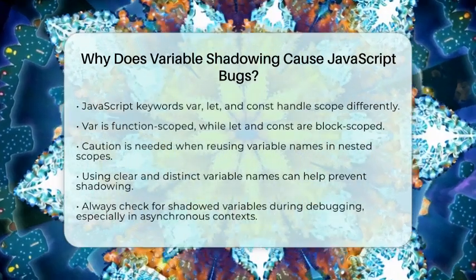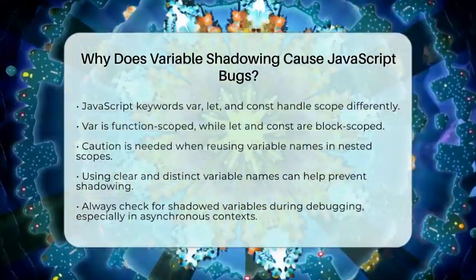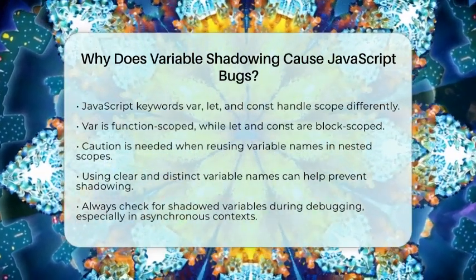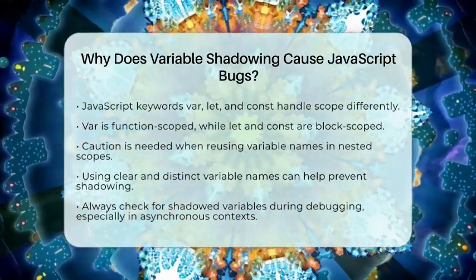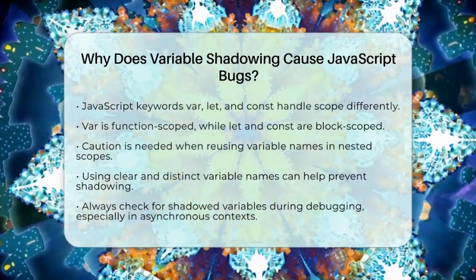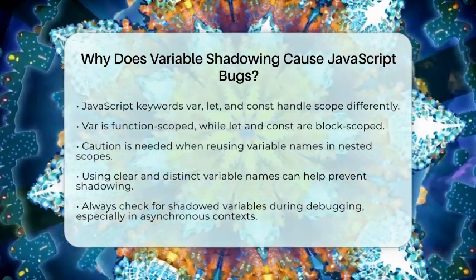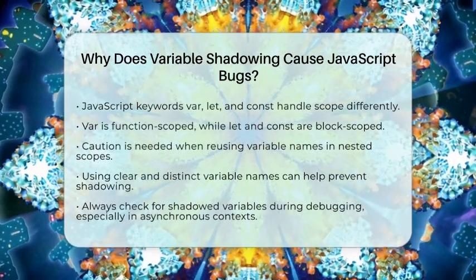In summary, variable shadowing can cause bugs because it changes which variable is accessed or modified based on scope. This can lead to confusion, unexpected behavior, and more difficult debugging. Understanding scope and shadowing is key to writing reliable JavaScript code.